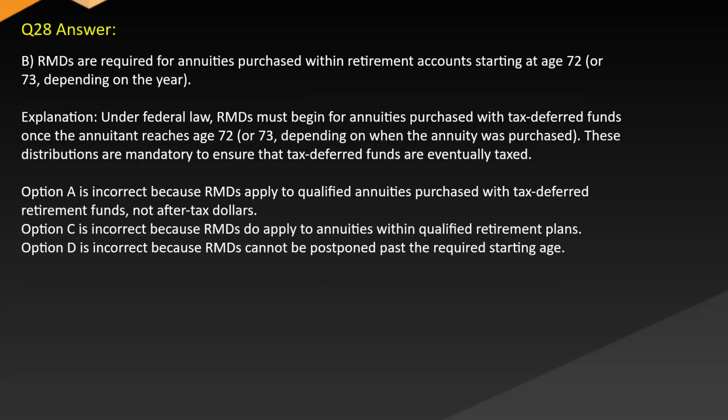Answer B. RMDs are required for annuities purchased within retirement accounts starting at age 72 or 73, depending on the year. Explanation. Under federal law, RMDs must begin for annuities purchased with tax-deferred funds once the annuitant reaches age 72 or 73, depending on when the annuity was purchased. These distributions are mandatory to ensure that tax-deferred funds are eventually taxed. Option A is incorrect because RMDs apply to qualified annuities purchased with tax-deferred retirement funds, not after-tax dollars. Option C is incorrect because RMDs do apply to annuities within qualified retirement plans. Option D is incorrect because RMDs cannot be postponed past the required starting age.